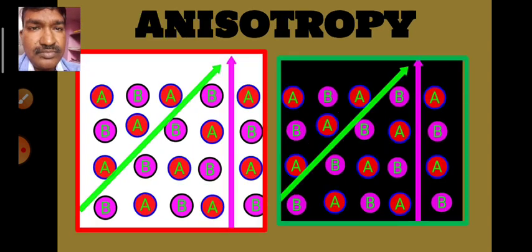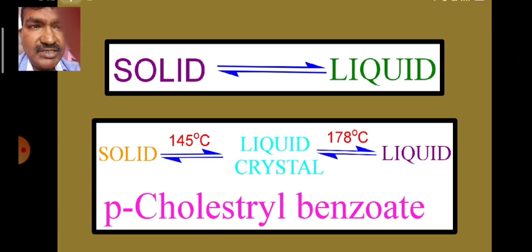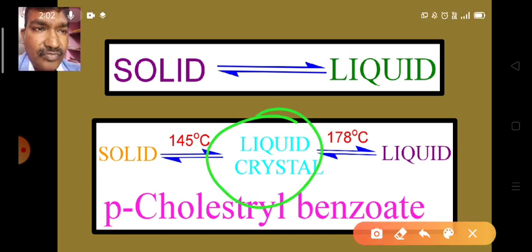So this intermediate, translucent state shows the anisotropic property like that of solids, but externally it appears like a liquid. So that's why we call it a liquid crystal, crystalline liquid, or